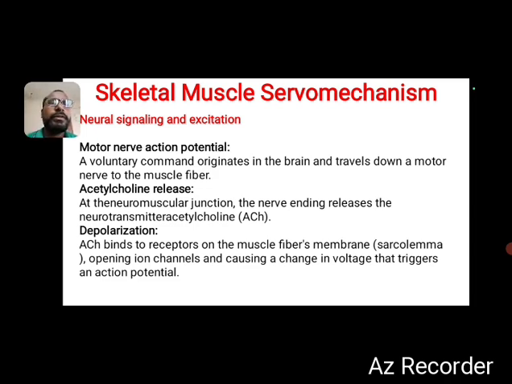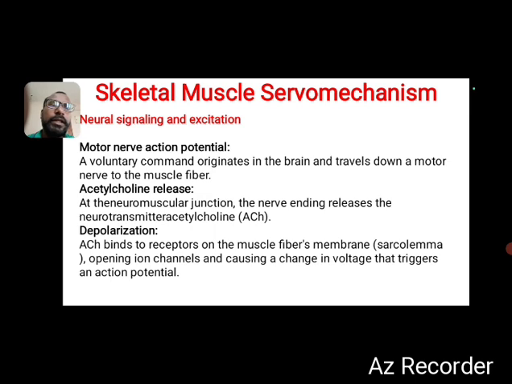Now the same thing is explained as neural signaling and excitation. Through the neurons or nerves, the signal is passed due to the excitation. The excitation comes from the brain. First is the motor nerve action potential: the voluntary command originates in the brain and travels down a motor nerve to the muscle fiber.